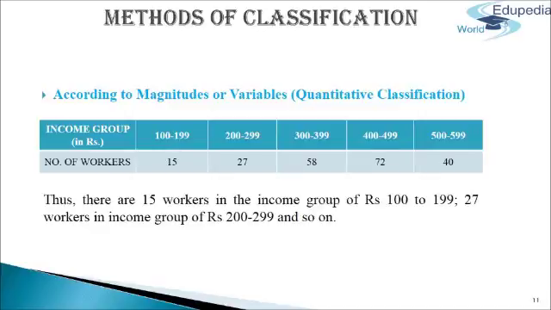Here, let's take an example of number of workers having income group 100 to 199, 200 to 299, 300 to 399, 400 to 499 and 500 to 599. It's 15, 27, 58, 72 and 40 respectively. Thus, there are 15 workers in the income group of rupees 100 to 199, 27 workers in the income group of rupees 200 to rupees 299 and so on.